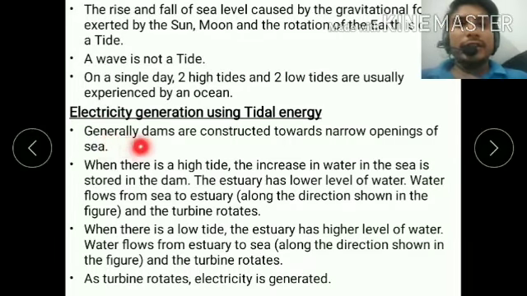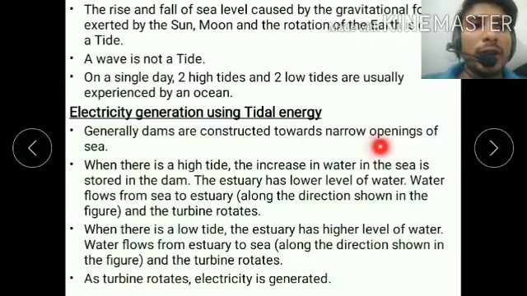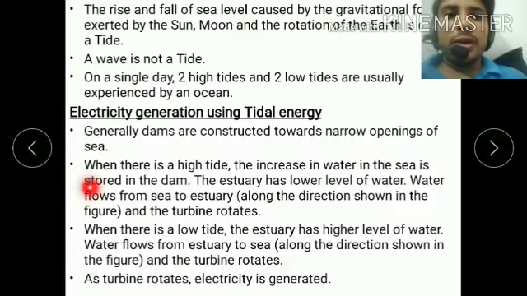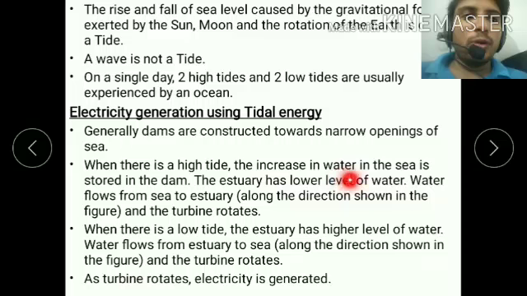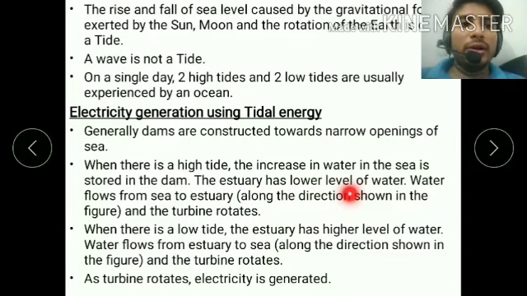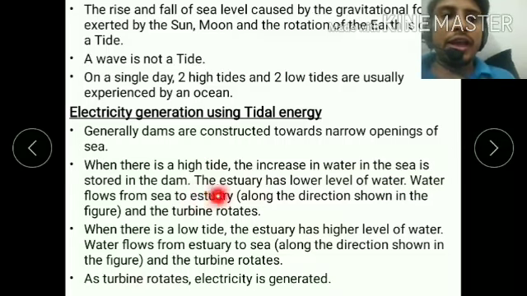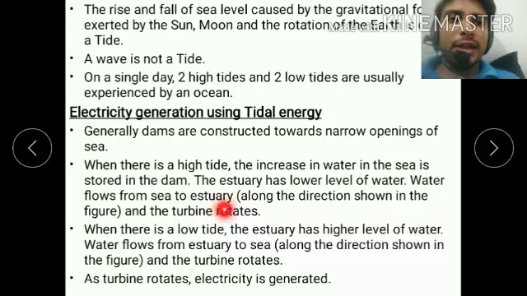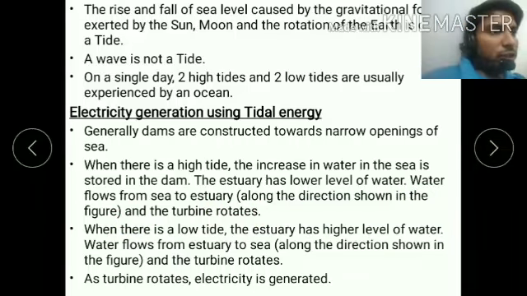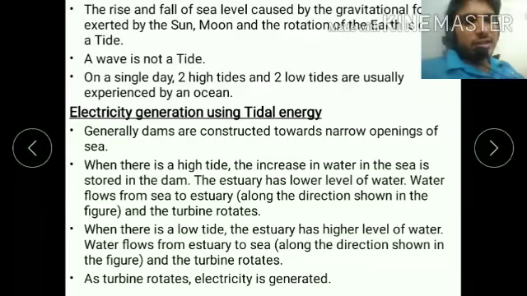Okay, just see. Generally, dams are constructed across a narrow opening of the sea, at the ocean or at the river. When there is a high tide, the increase in water in the sea is stored in the dam. The estuary has the lower level of water. Water flows from the sea to the estuary along the direction shown in the figure, and the turbine rotates. When the water falls on the turbine, the turbine starts to rotate and generates electricity.